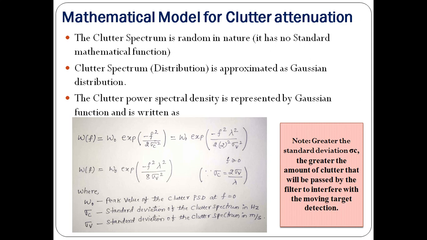In the same way, if I write the PSD of the clutter, it is like this.